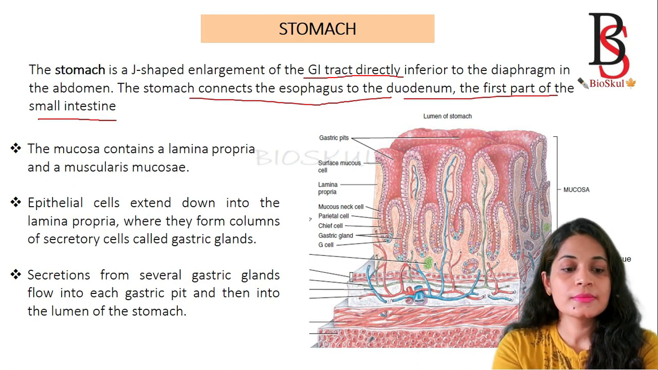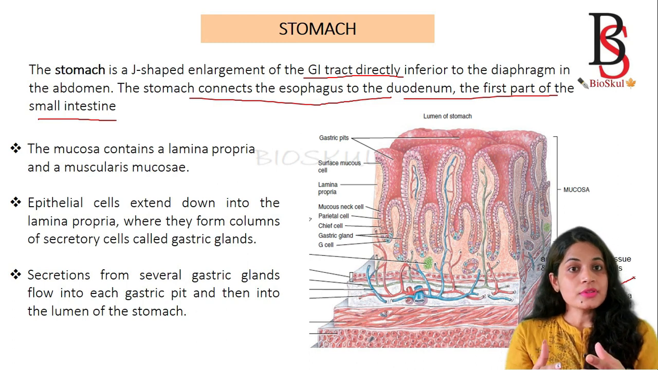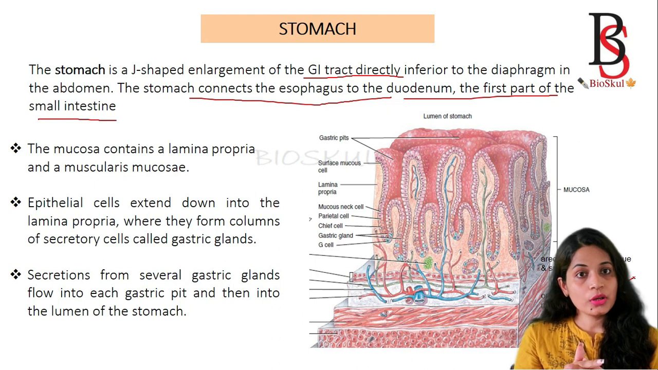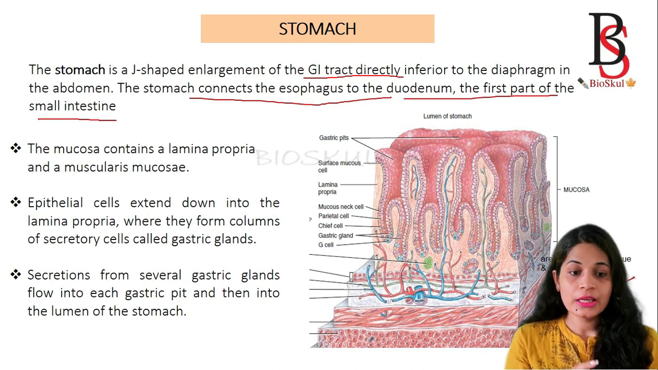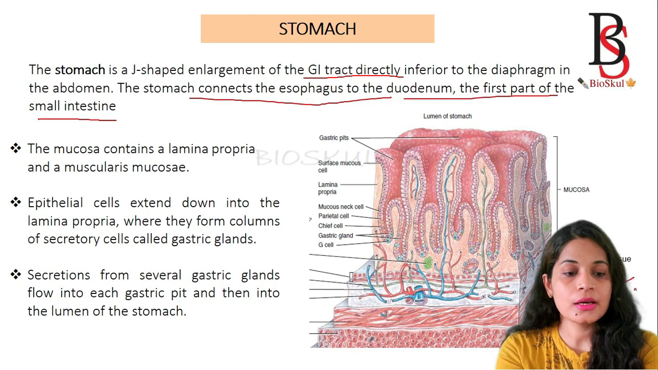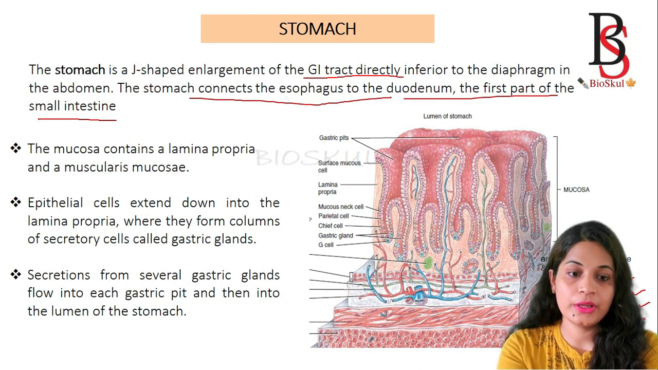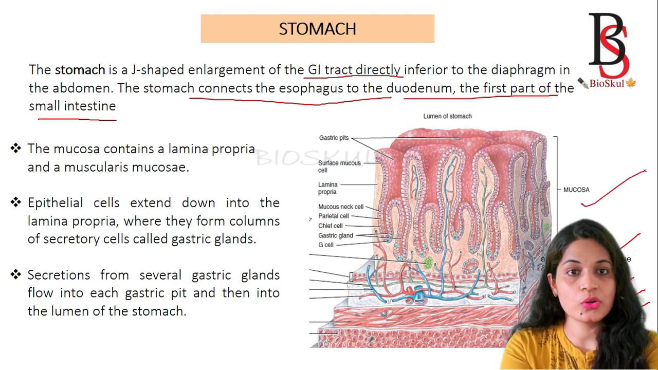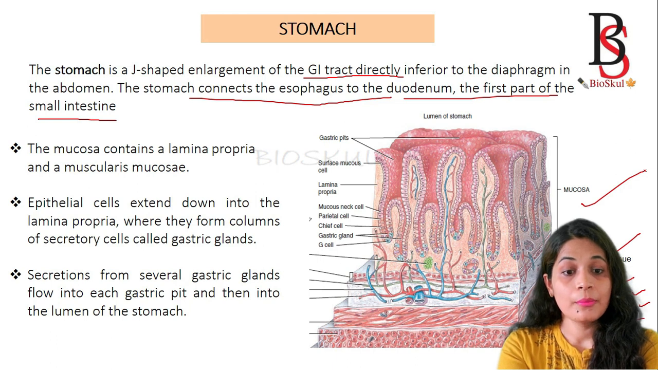Then the muscularis. We have seen that the muscularis in the gastrointestinal tract is basically formed of 2 layers, but in the stomach it is formed of 3 layers. The outer is the longitudinal layer, the middle is the circular layer, and the inner is an oblique layer. Then the submucosa is formed of areolar connective tissue and smooth muscle cells. And the inner layer is the mucosa.